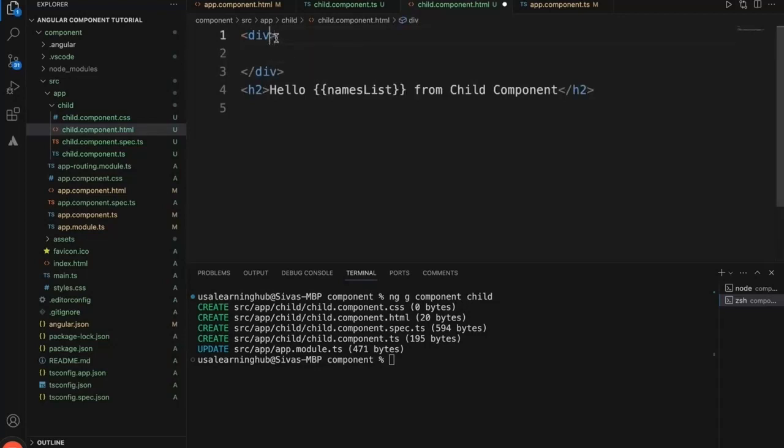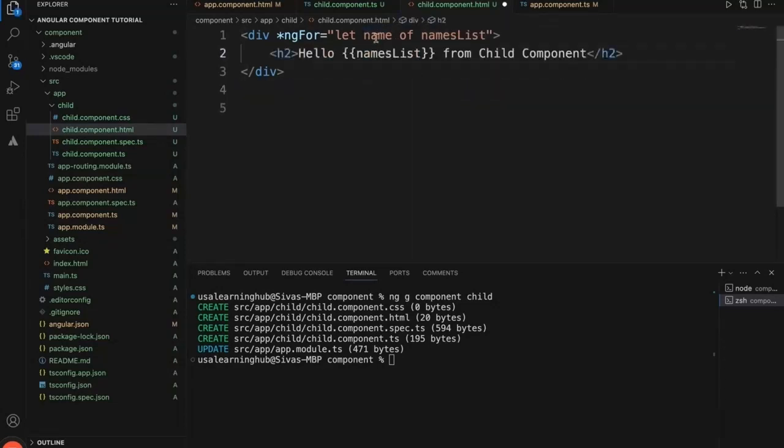This names list. And now that we get each name, now we can simply say name dot first name.